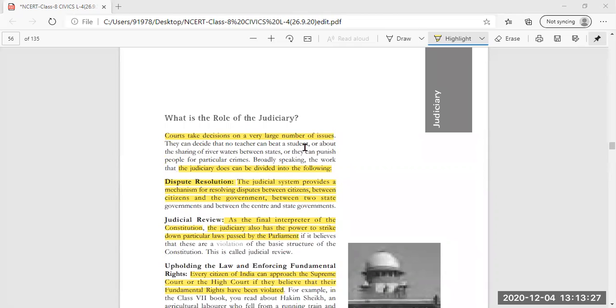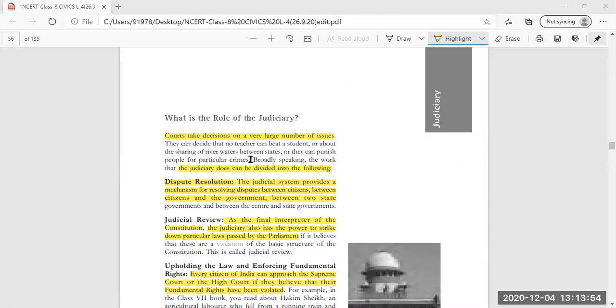Many disputes are there among people, and between people and the government. Among the central government and state governments, there are many issues, and disputes can arise between states.